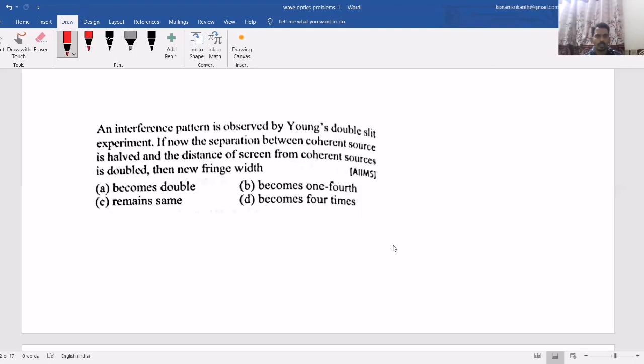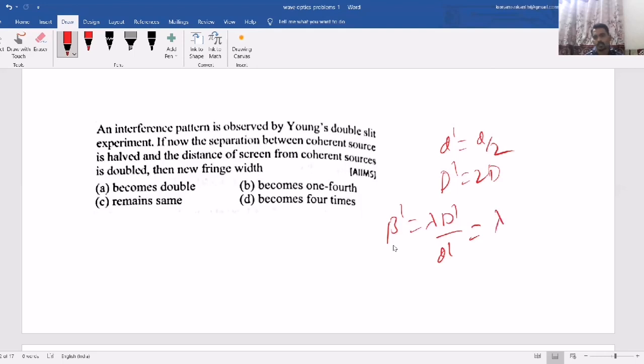Now, one more question. An interference pattern is observed by Young's double slit experiment. If now the separation between the coherent sources is halved, the new d will become d by 2, and the distance of screen from coherent sources is doubled, so new D is 2D. The new fringe width beta dash equal to lambda D dash by d dash.